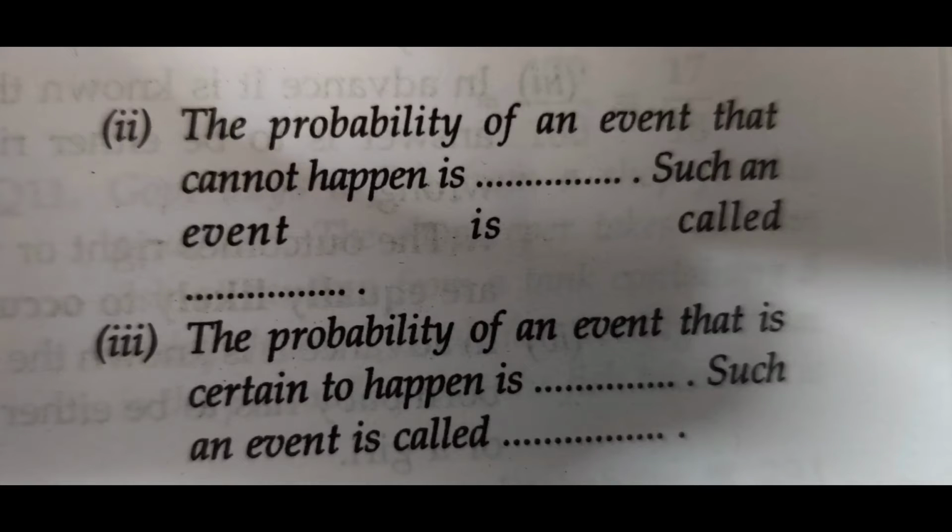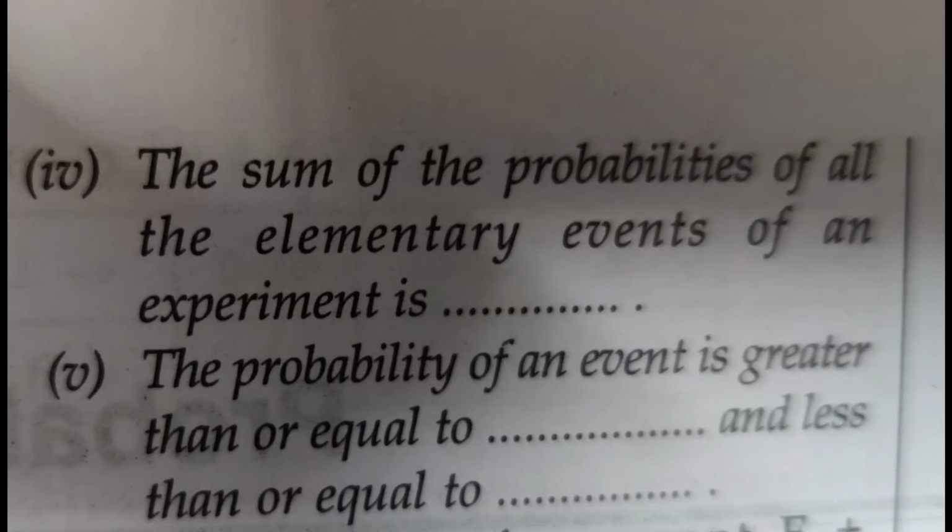Now blank number 2. The probability of an event that cannot happen is blank. You know it is 0. Such an event is called blank. It is known as an impossible event. We have already studied this in the first lecture. Blank number 3. The probability of an event that is certain to happen is 1, and such an event is known as a certain event or a sure event.